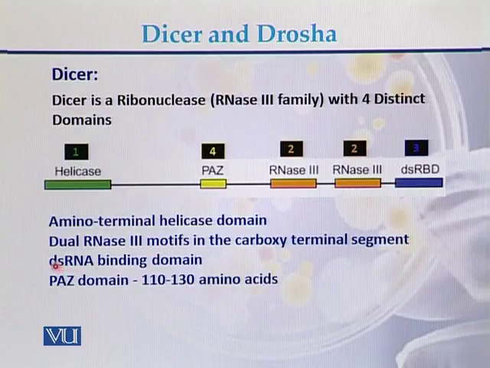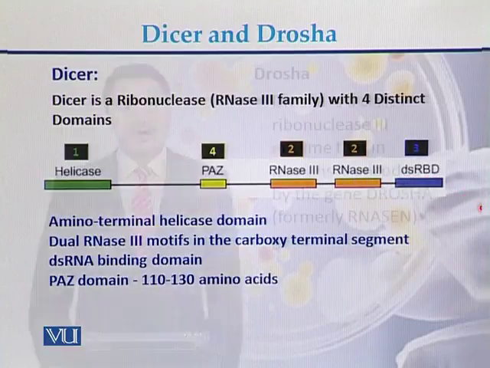And the third one, the double-stranded RNA binding domain, is this one. Here is the double-stranded RNA binding domain. And the fourth domain, the Paz domain, consists of 110 up to 130 amino acids. So Dicer is a ribonuclease that consists of four different domains: helicase, Paz domain, RNase 3 domain, that are the double domains, and double-stranded RNA binding domain.